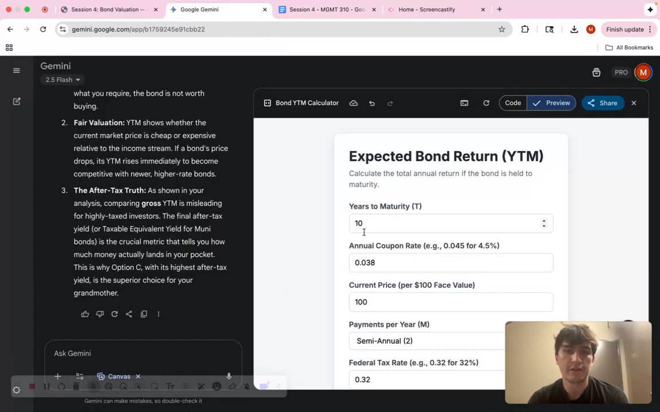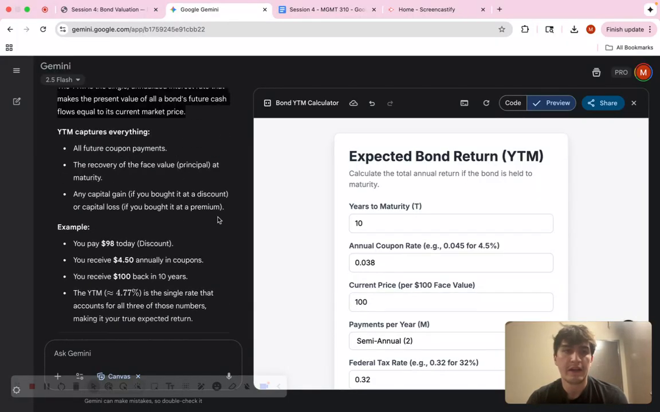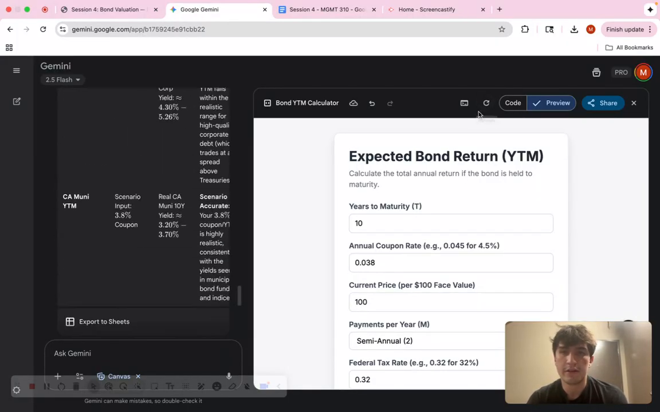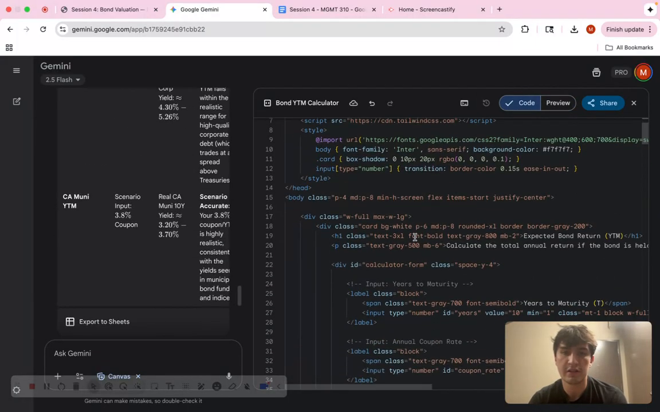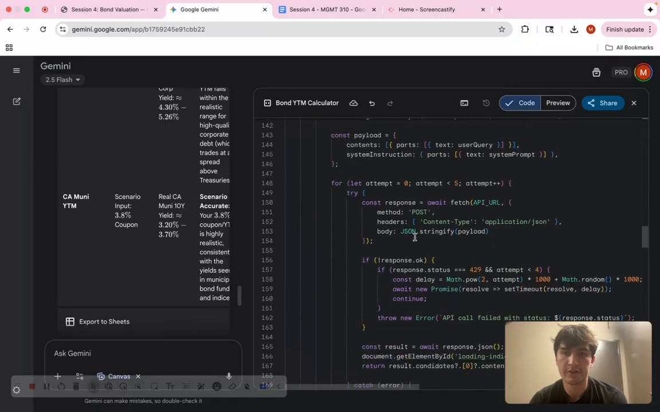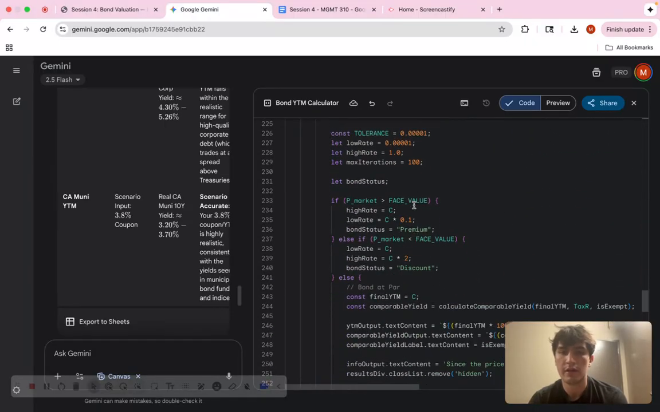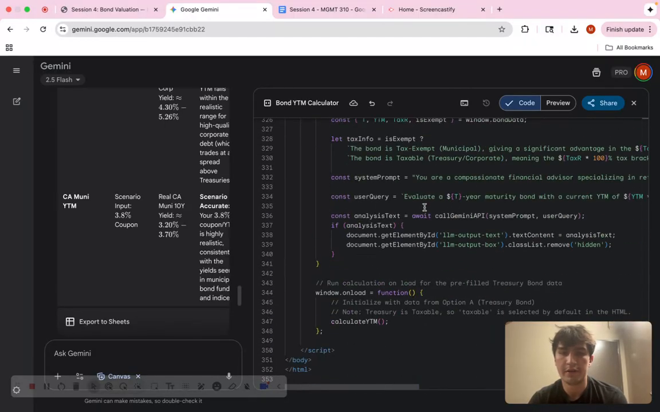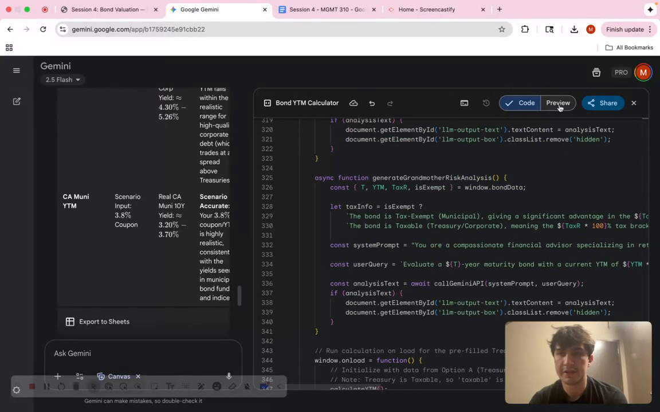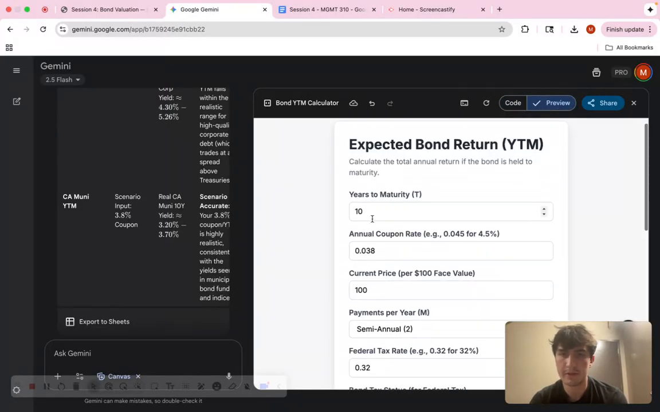So let's go over to our Gemini here. And I had it build me this calculator using this code. So basically, the code, you don't really have to know the ins and outs of the code, because in this, I found it was pretty cool.